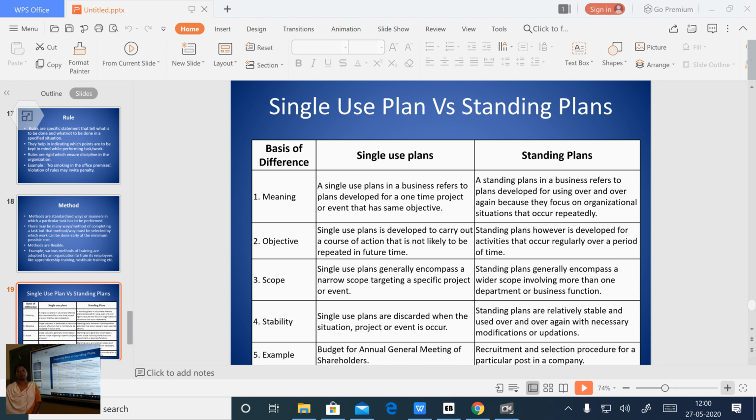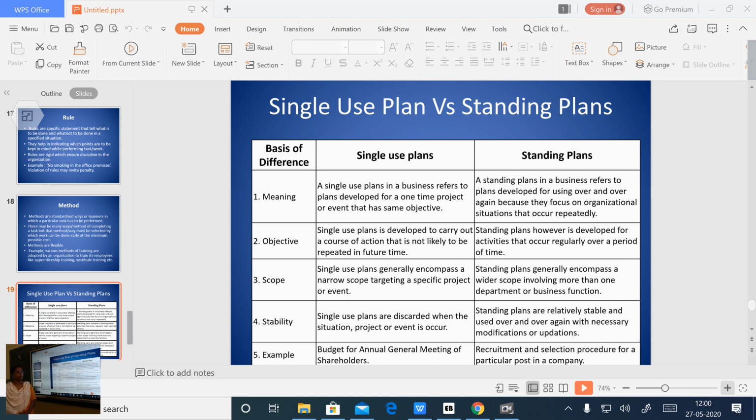Next, we had seen the types of plans in detail. In single use plan there were two types of plans, that is program and budget. In standing plans we had seen objectives, strategy, policies, procedure, method and rules. This much we have discussed in our last class.